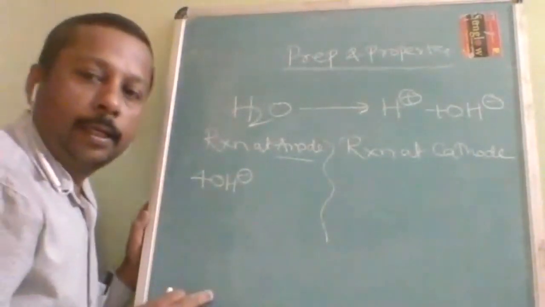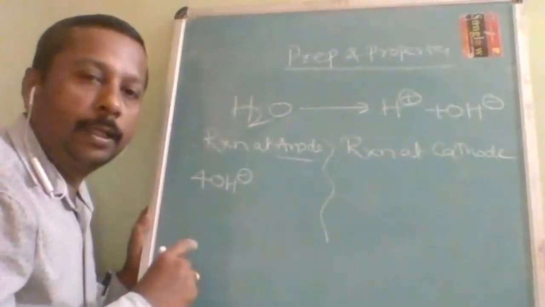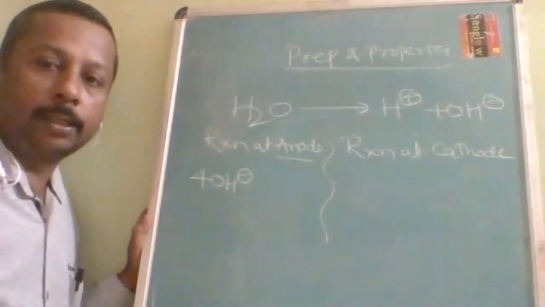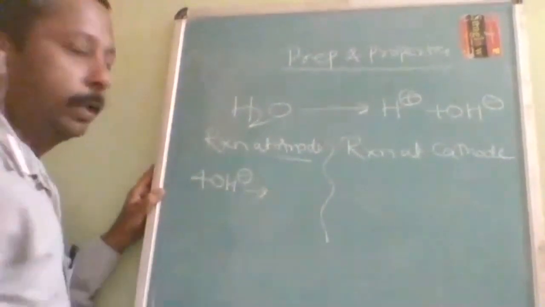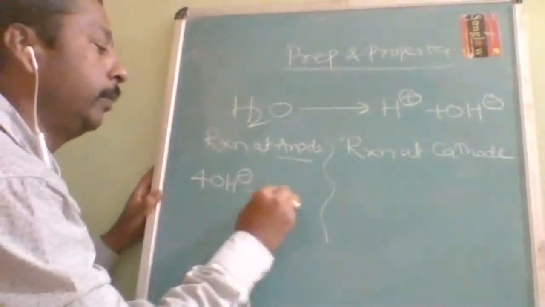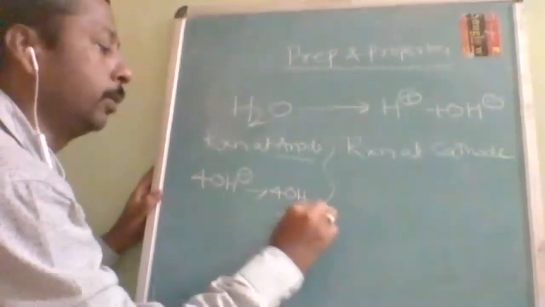Interstitial hydrides, as I already told you, means that if they are accommodated between the crystal lattice, then they are called interstitial hydrides. So 4 moles of OH minus will come together, lose their charge, and form 4OH plus 4 electrons.